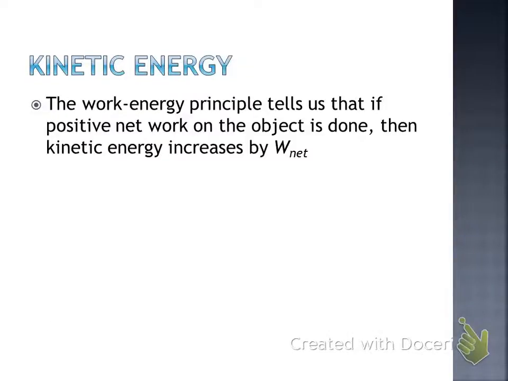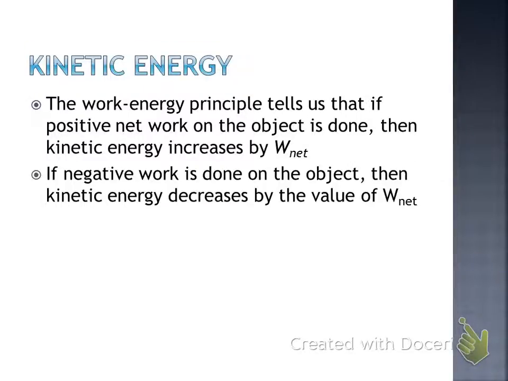This is a couple of short explanations about the work energy principle that are really pretty common sense. It tells us that if positive work is done, that means kinetic energy has been increased. You don't even have to write this part down. I just want you to think through this. If we've got a positive net work, that means our final kinetic energy is greater than our initial kinetic energy, because that's what delta kinetic energy is. So if we have negative work done, what does that mean is happening to the kinetic energy? It's a loss in kinetic energy. So the object's probably slowing down.